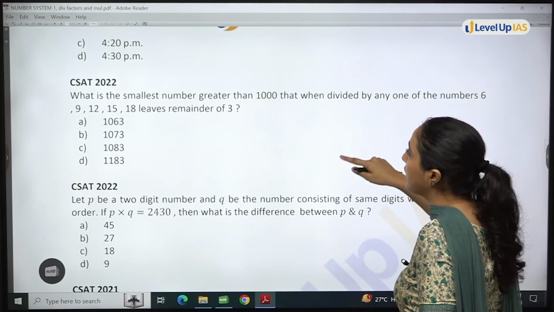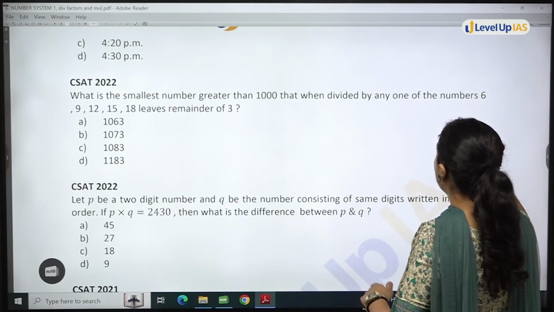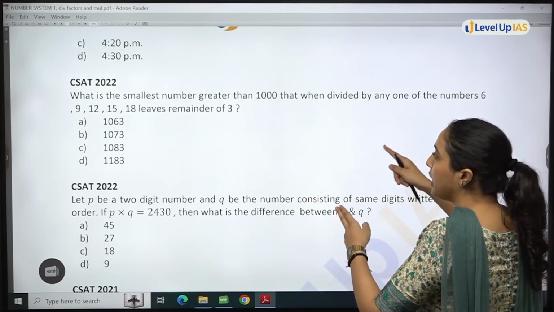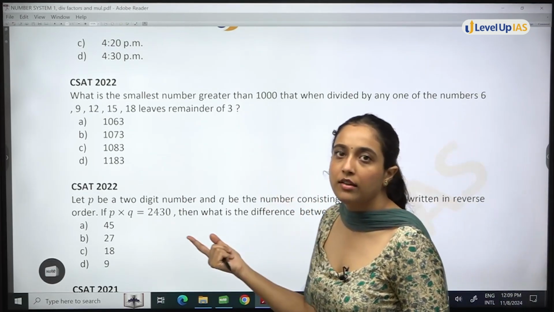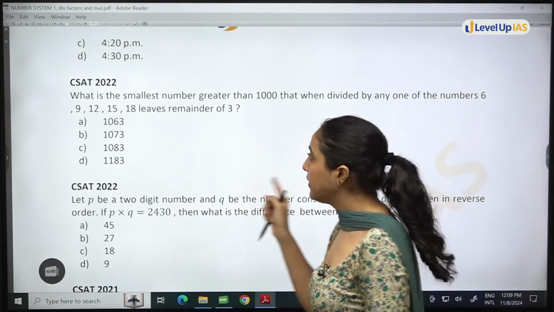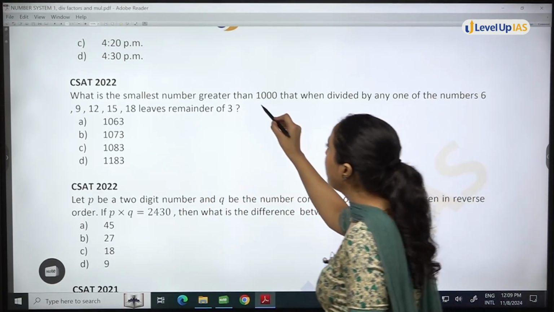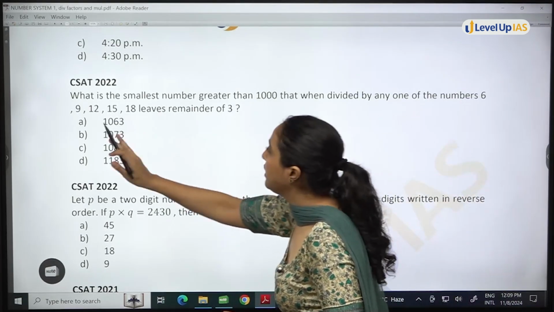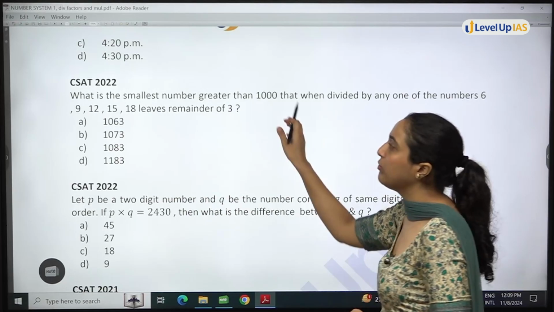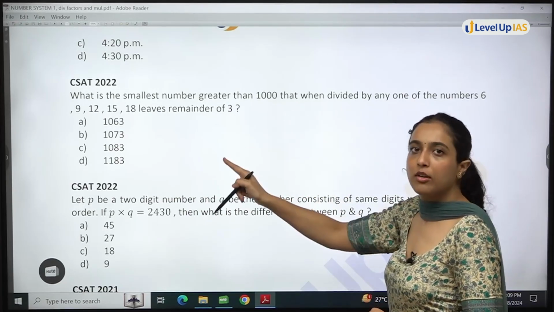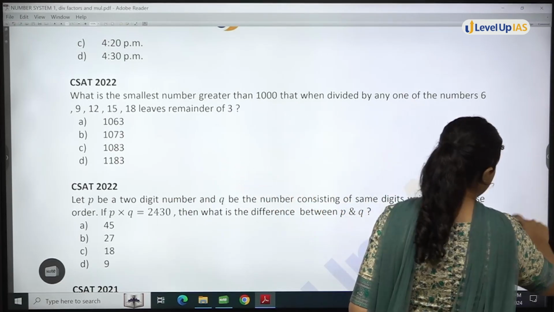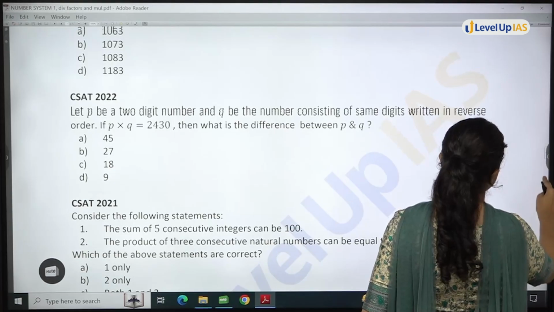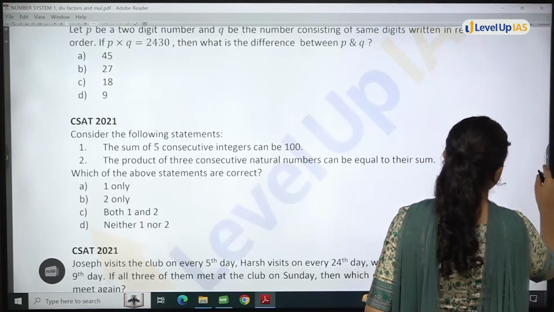Smallest number greater than 1000 when divided by 6, 9, 12, 15 leaves a remainder of 3. Same question is there. LCM with remainder. Here also, when we were discussing, it was LCM with remainder.